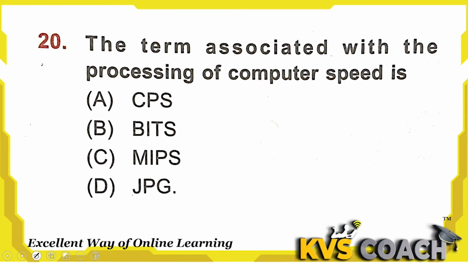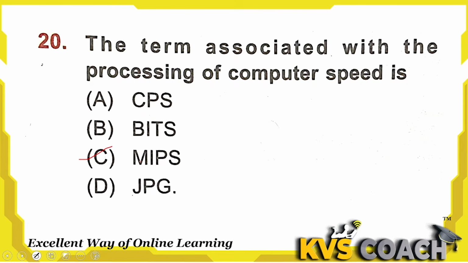Third one, MIPS. MIPS means millions of instructions per second, and yes, this is the right answer here. That term is associated with the processing of computer speed, and it measures how fast a processor can execute instructions. That is called MIPS, okay. Option C is the right answer here.